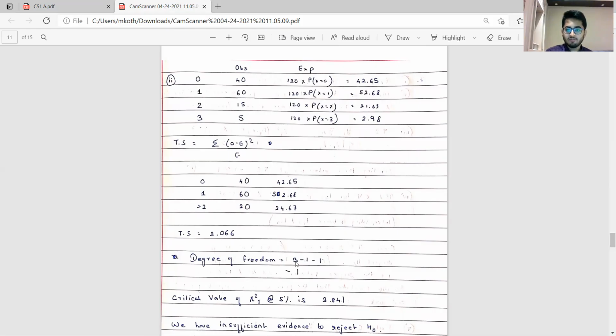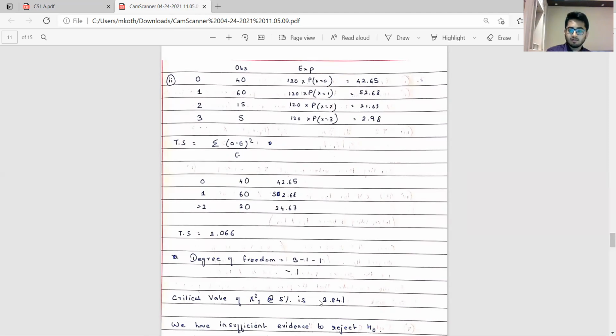We had 3 degrees of freedom. We are subtracting 1 since one parameter has been estimated, which is p here. Another one is being subtracted because the expected has been calculated using the summation of total. So this expected value, as you're seeing, is 120. How is this 120 coming? By adding all the observed values. So it's 1 degree of freedom.